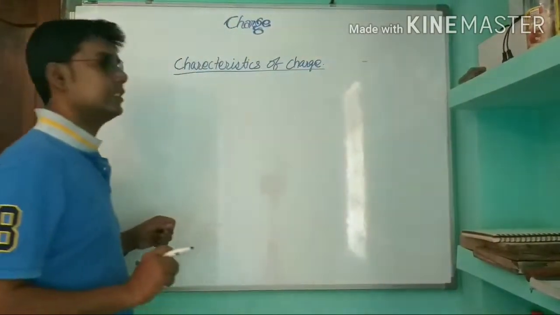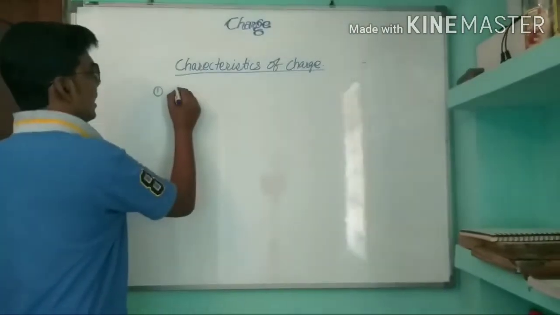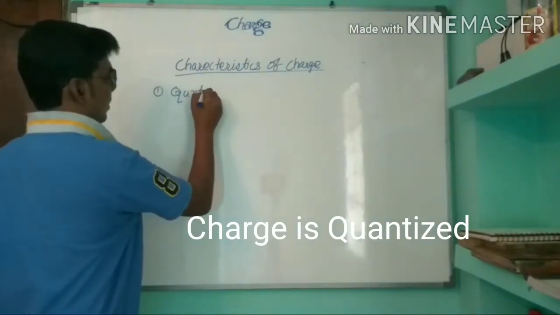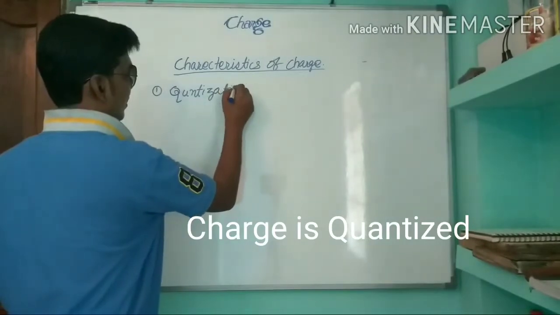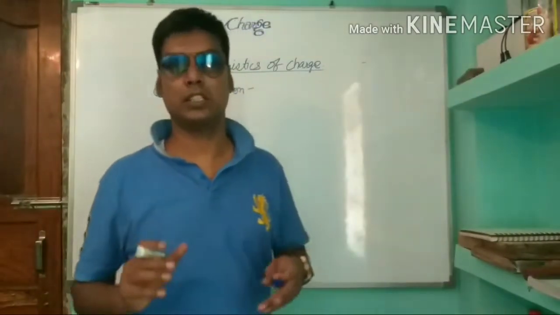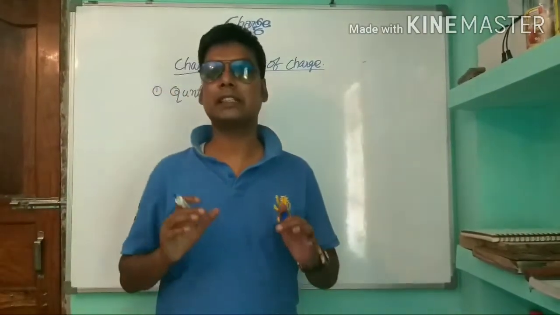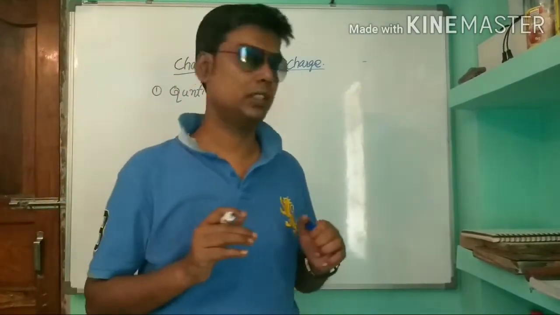The first property is that charge is quantized. That means charge on an object can be an integer multiple of a small charge.